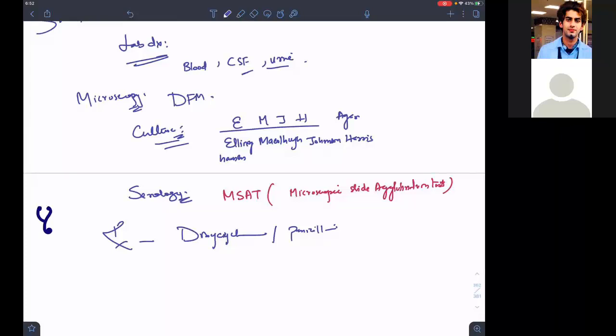What do we see in dark field microscopy? We will be seeing umbrella handle, hooks sort of a thing. Is there any doubt in this?